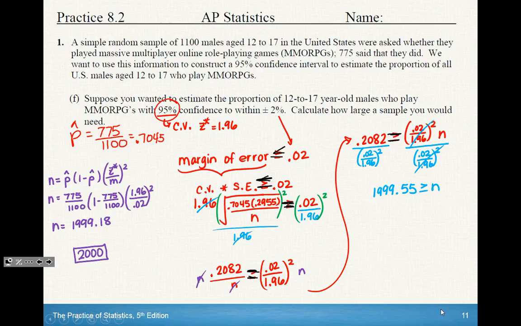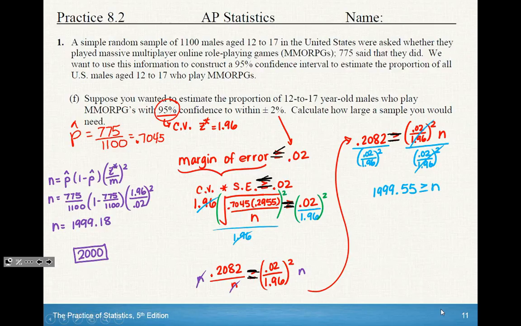We will get close to the same answer that Mr. Schuster got, doing it without rounding, okay? I tried it to make sure. So anyway, so we're going to do 1.96 for the critical value, square root of 0.7045 times 0.2955. Again, that 0.2955 is just from 1 minus the 0.7045. And then divided by n, and we set that equal to 0.02.